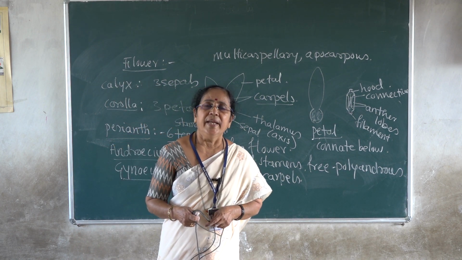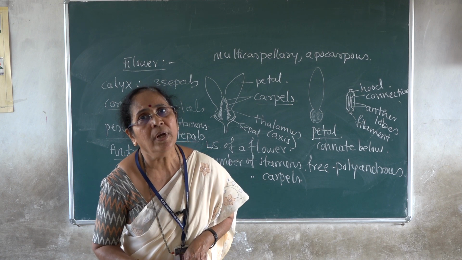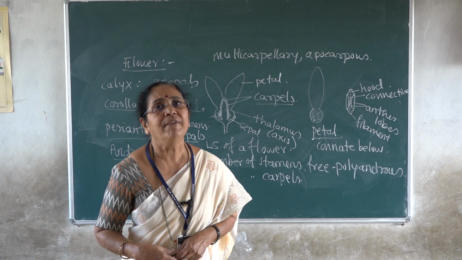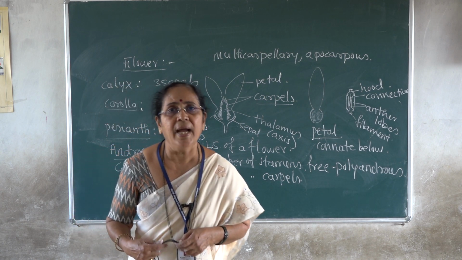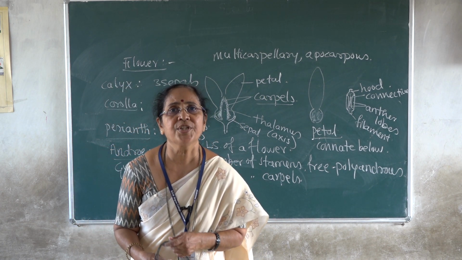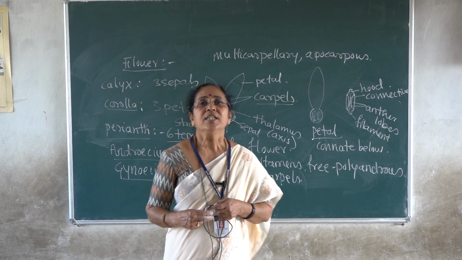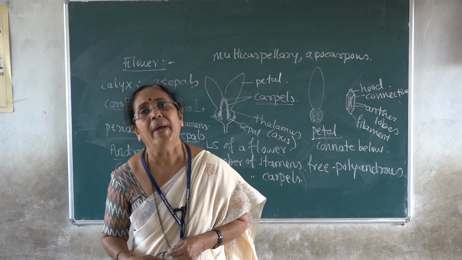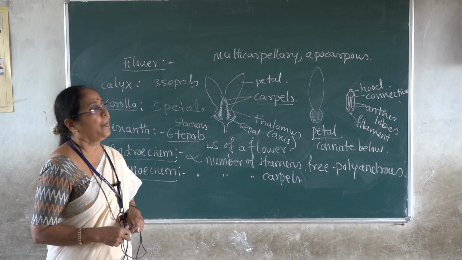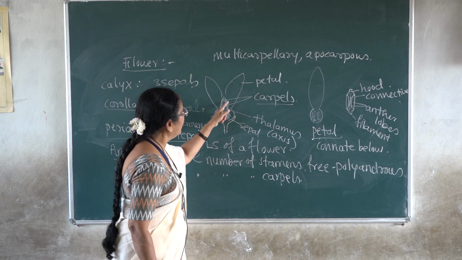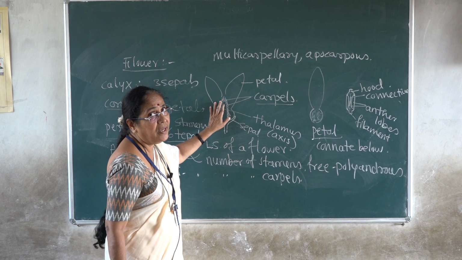Each carpel has one locule, unilocular, having 1, 2 or 3 ovules arranged on basal placentation. Sorry, it's not axial, it's basal placentation, or it may be parietal placentation, or marginal in nature. The carpels are spirally arranged at the upper part of the thalamus.